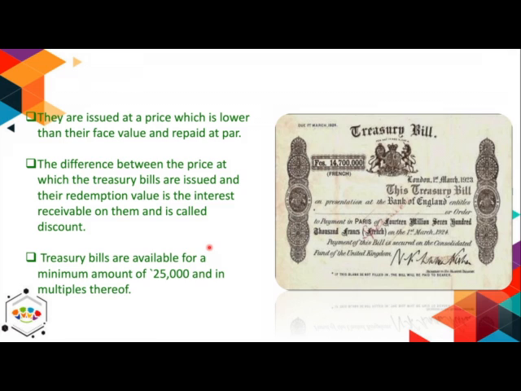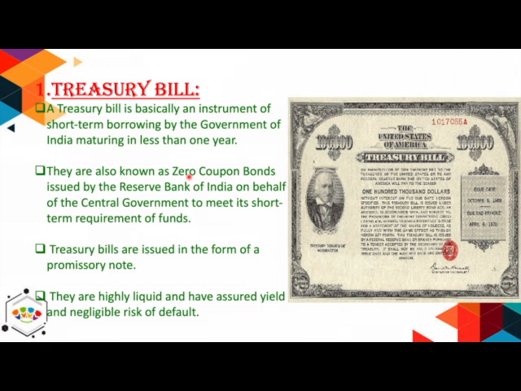The income of the investor on a treasury bill is equal to the difference between the issue price of the bill and its payment. This difference is known as discount. Since interest on the treasury bill is not paid at a fixed rate, that's why it is called zero coupon bond. Can you see here? These are also known as zero coupon bonds.